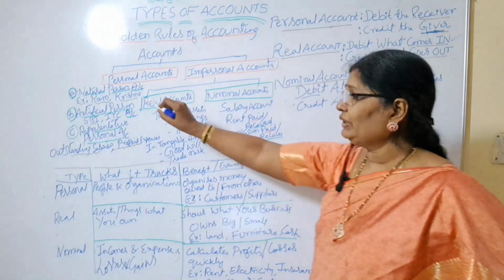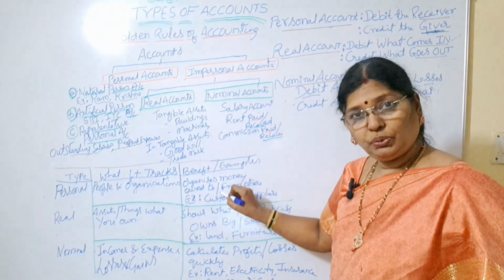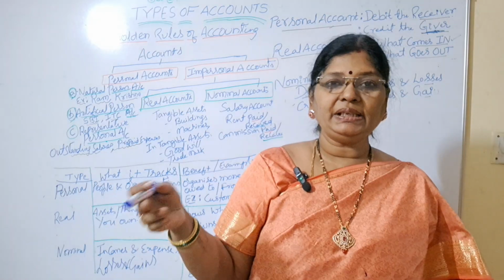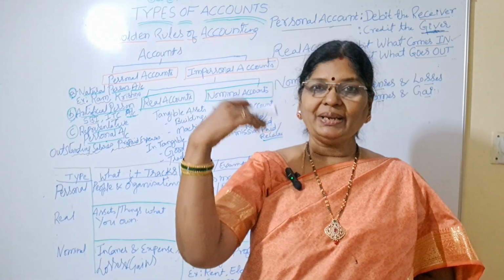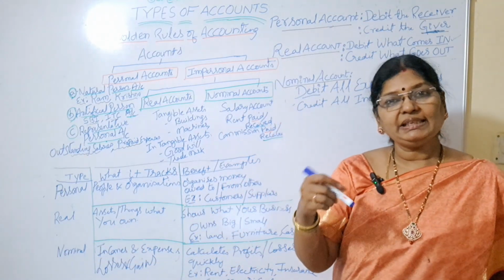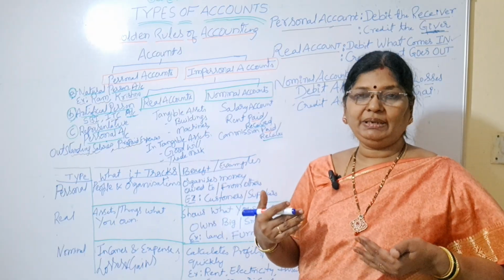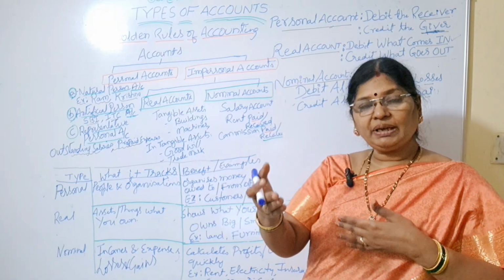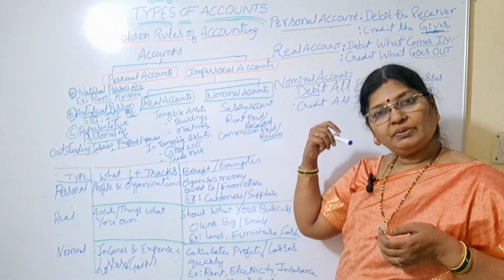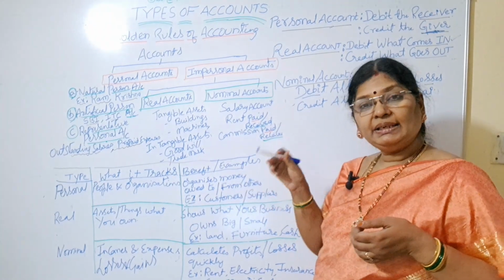So what is the benefit of doing this personal account? Because it organizes money owed to or owed from others. For example, we are purchasing some materials from our suppliers. Means we are owing money to our suppliers, we have to pay money to our suppliers. In the same way, when we are selling our finished products to our customers, we have to receive money from our customers. Owed to others means paying suppliers, and owed from others means